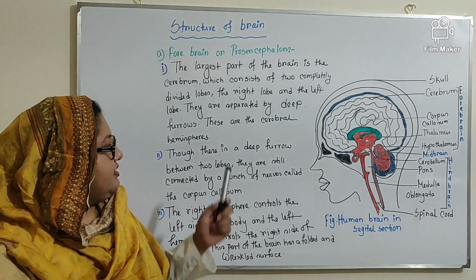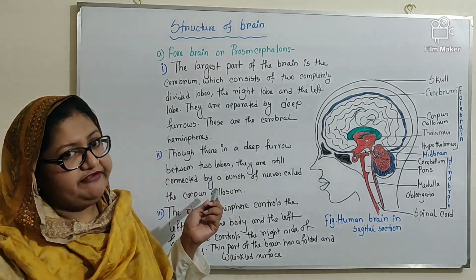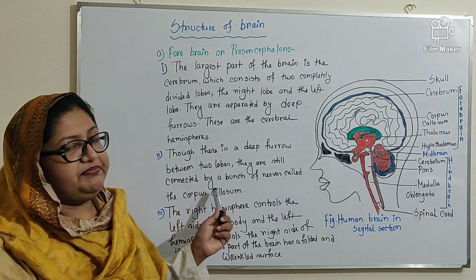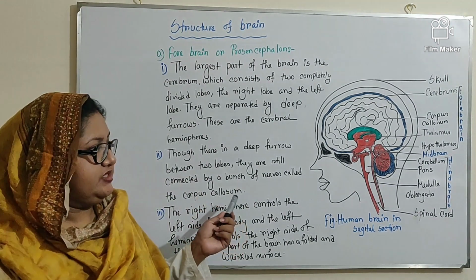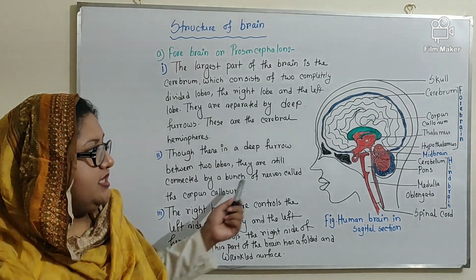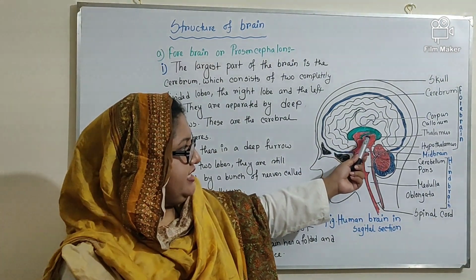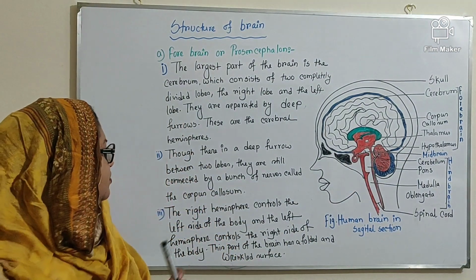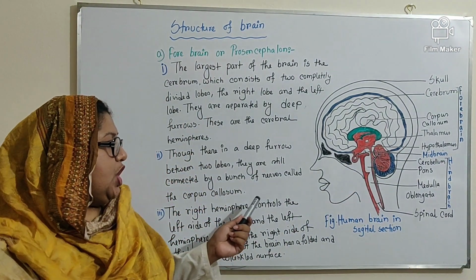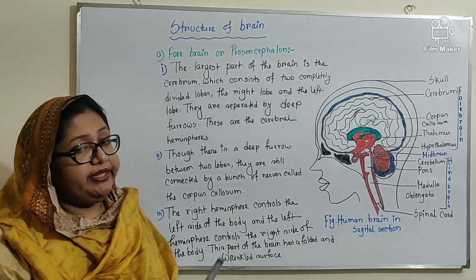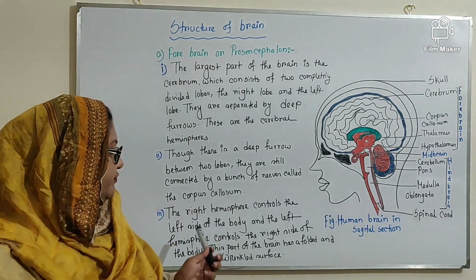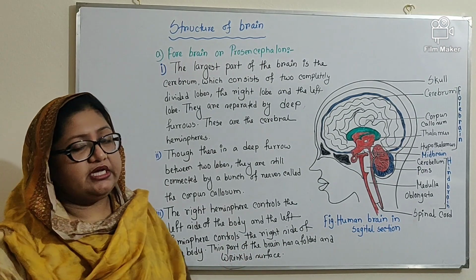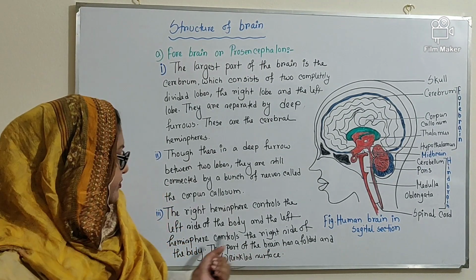Though there is a deep furrow between the left and the right lobes, they are still connected by a bunch of nerves. This is called corpus callosum. This green part in the diagram indicates corpus callosum. Now, the right hemisphere controls the limb movements of the left side of the body, and the left hemisphere controls the limb movement of the right side of the body.